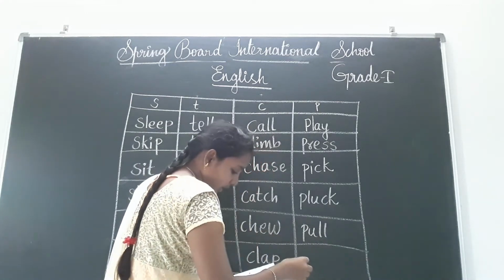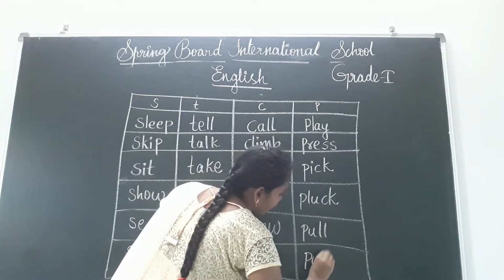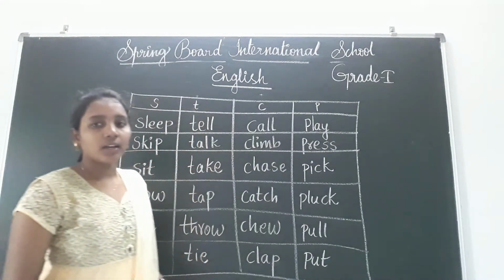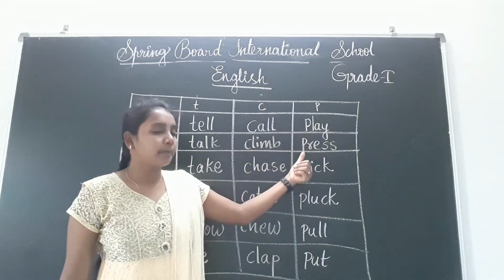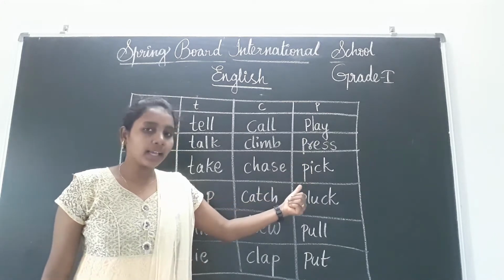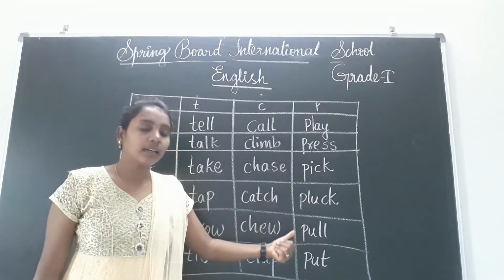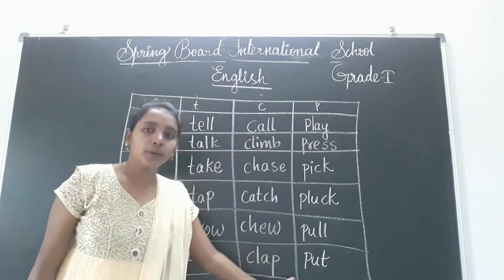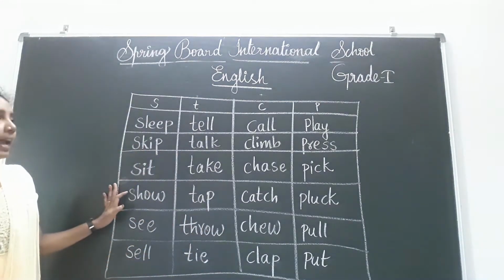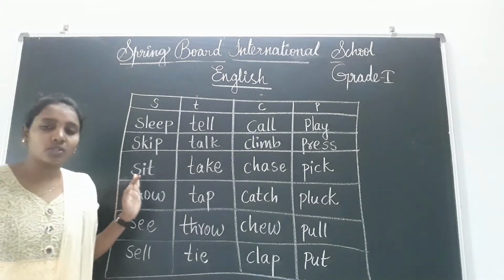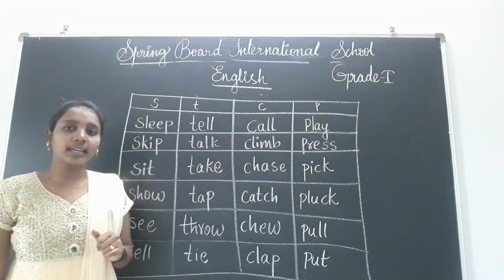P-U-L-L, pull. P-U-T, put. Okay children, read along with me: play, press, pick, pluck, pull, put. Like this you have to complete the table they have given in the project time, children. Okay, is it clear everyone?